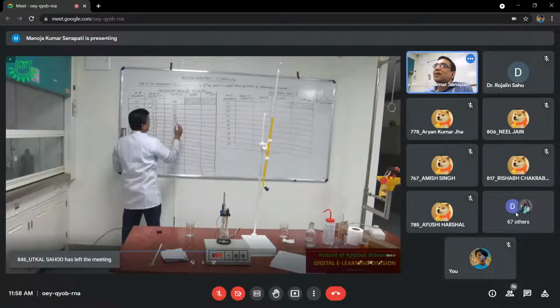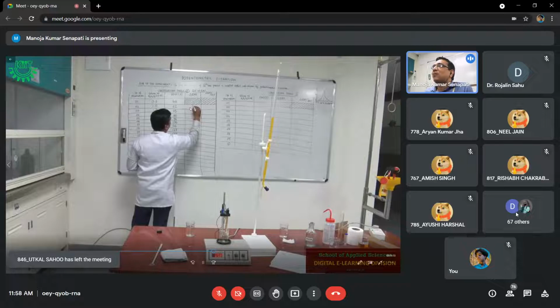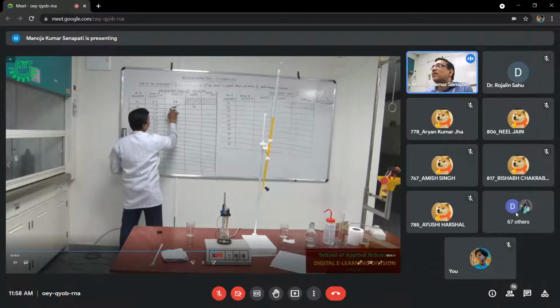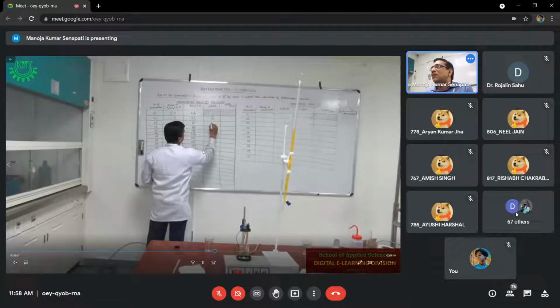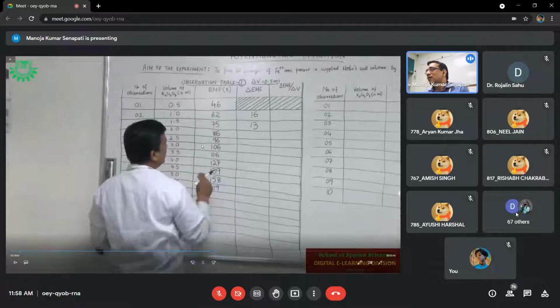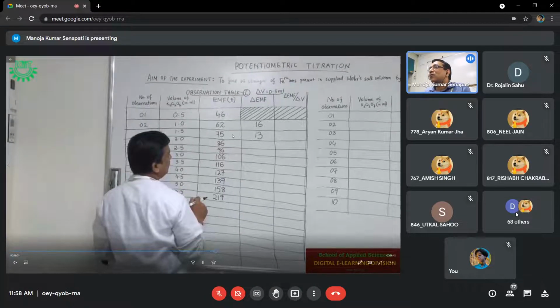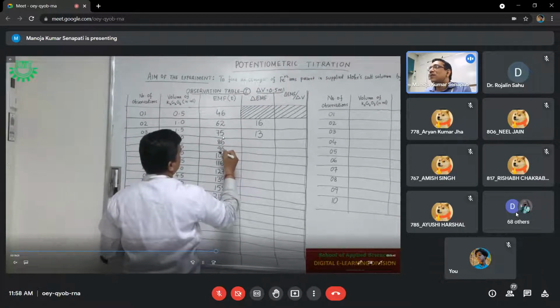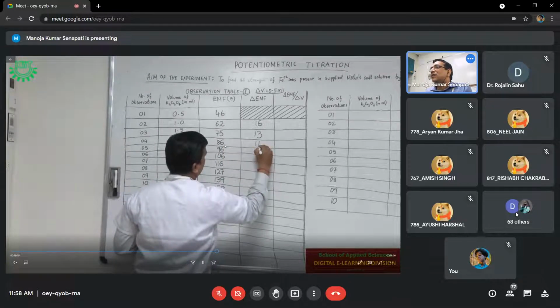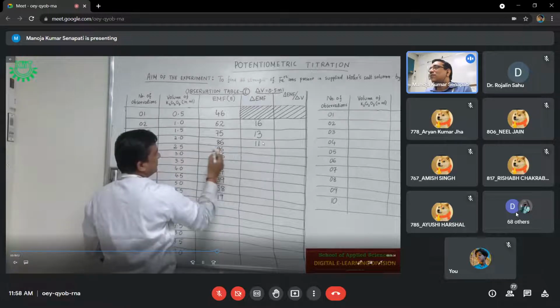You can see at 0.5 it is blank, at 1 ml what is the difference? 62 minus 46 is 16. You just observe so that when I give you the data of the experiment observation table, you can calculate. In the second one, 75 minus 62, 13. In this one, 86 minus 75 is 11.